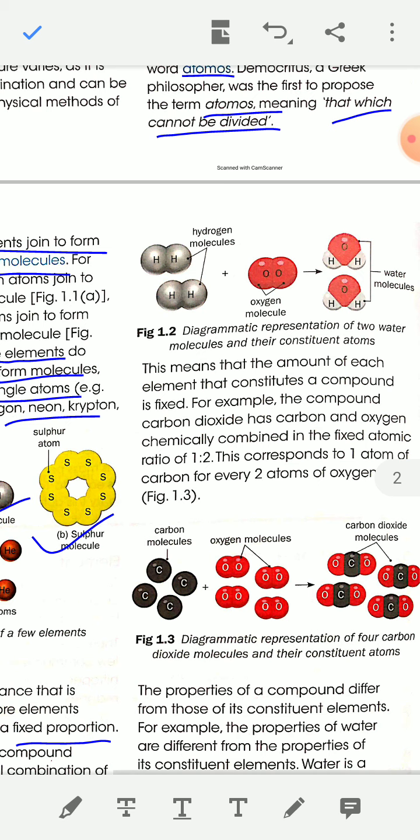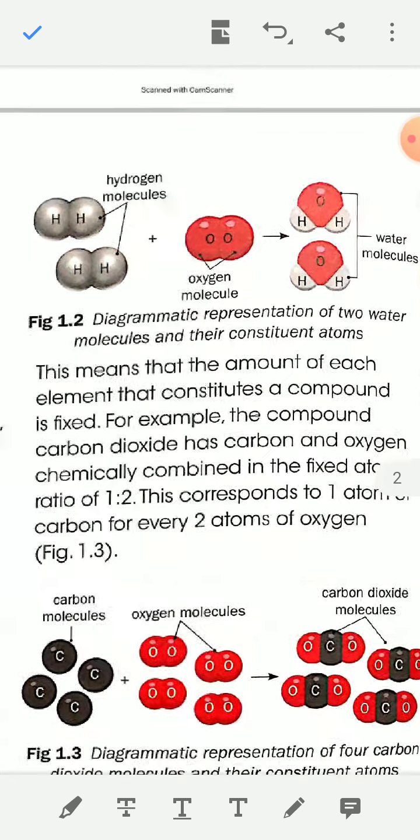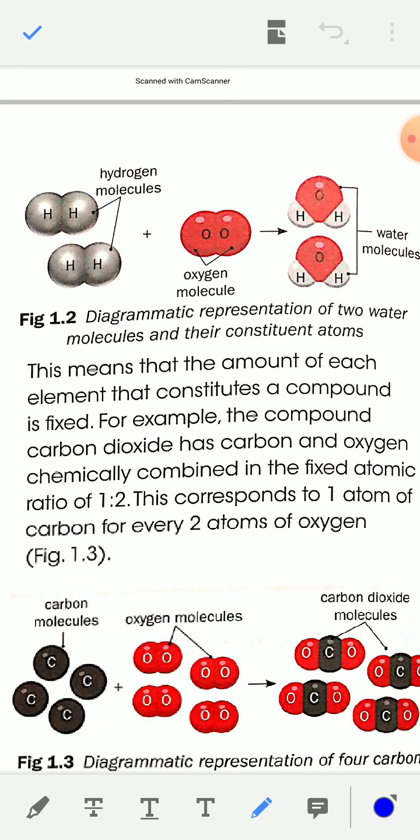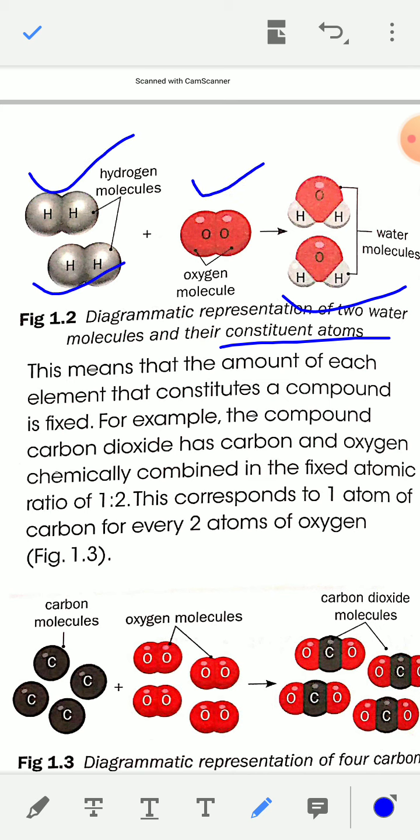Now see the water molecule. In water molecules, two hydrogen atoms are directly joined with one oxygen atom. This is a diagrammatic representation of two water molecules and their constituent atoms. When two hydrogen molecules combine with one oxygen molecule, they form two water molecules.